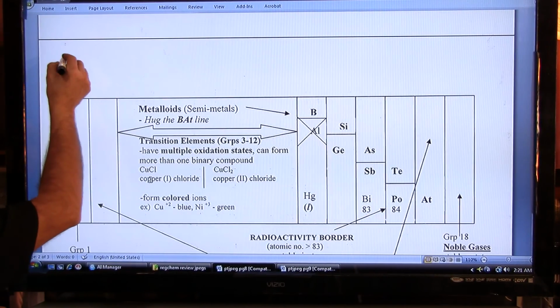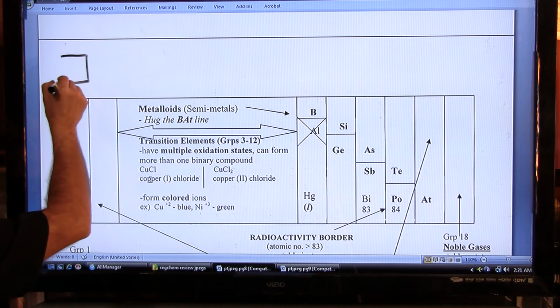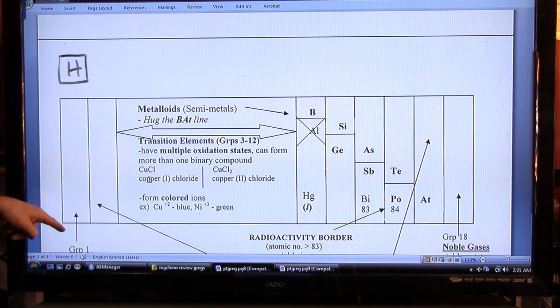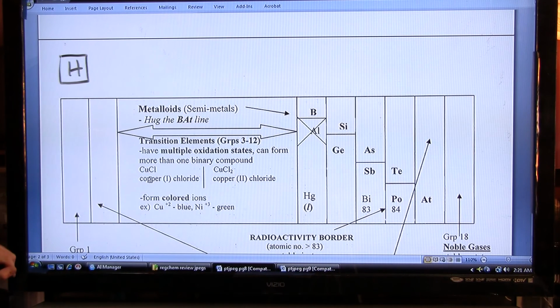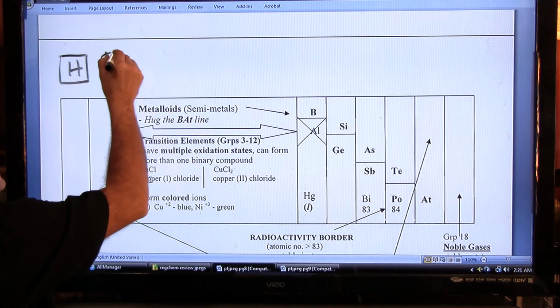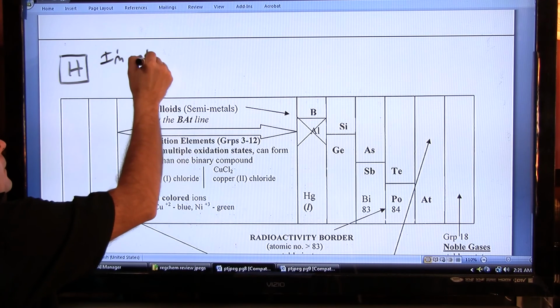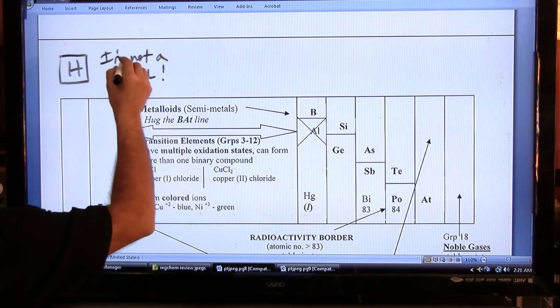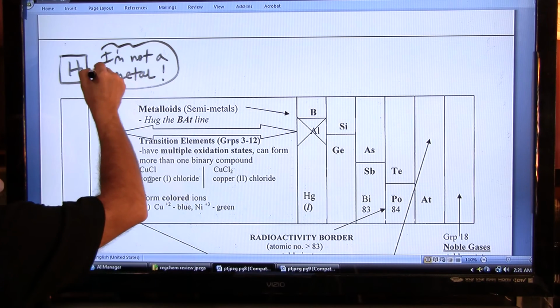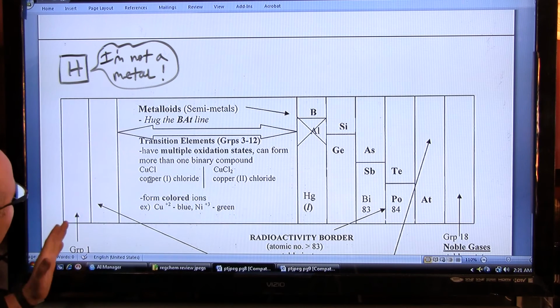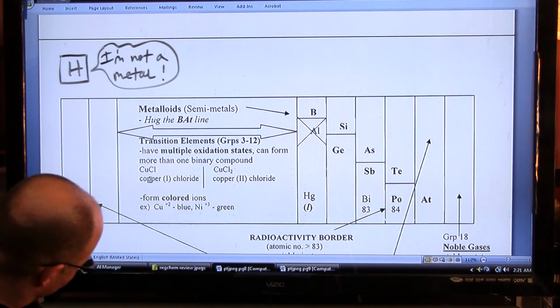All right, hydrogen is detached to remind you that hydrogen is not an alkali metal. Think about it. Can't be. So hydrogen says, I'm not a metal. With attitude, I'm not a metal. It's grouped here, in this column, because it has one valence electron.